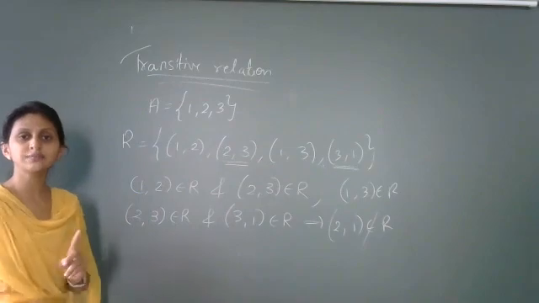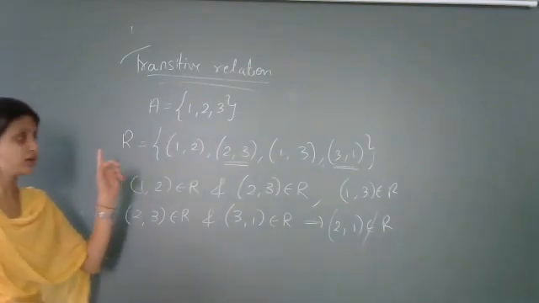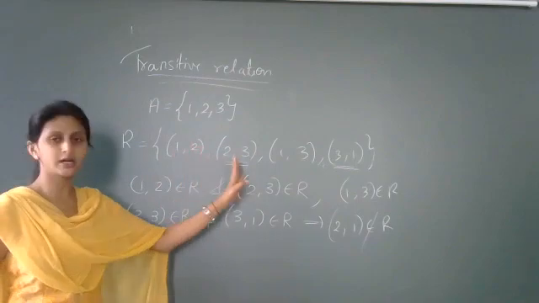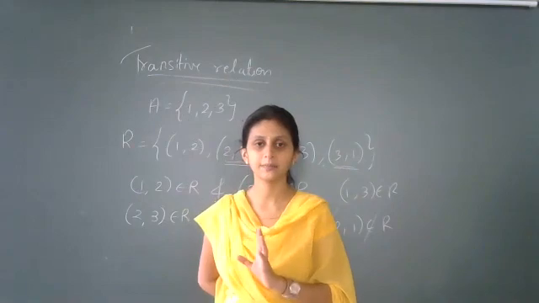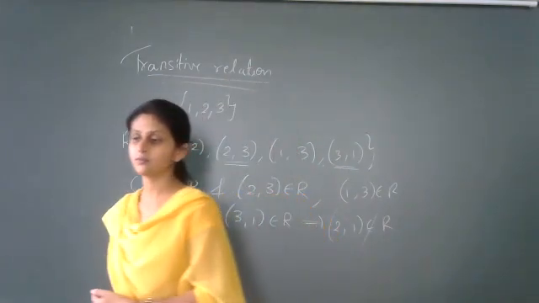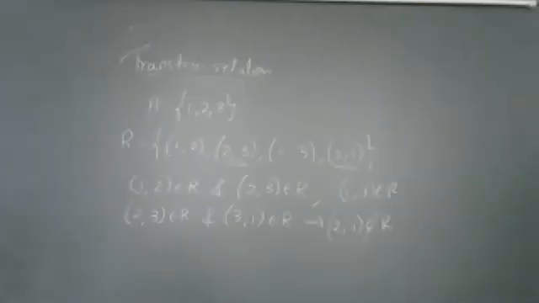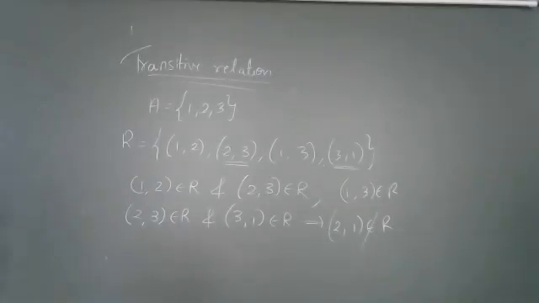Did you all understand, students? This relation is not transitive because the definition should hold for every two ordered pairs of the form A comma B and B comma C. Is that clear? In exams, they will confuse you with this. So you must be very careful to check the definition for each and every ordered pair, students, in the relation R. I hope this is clear.